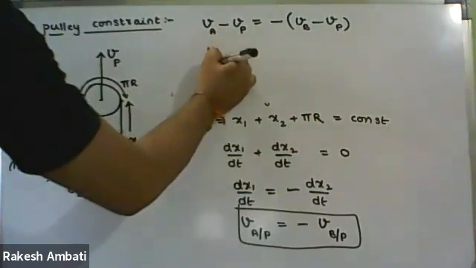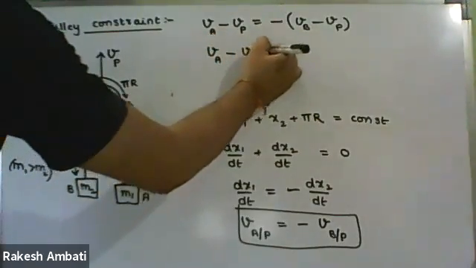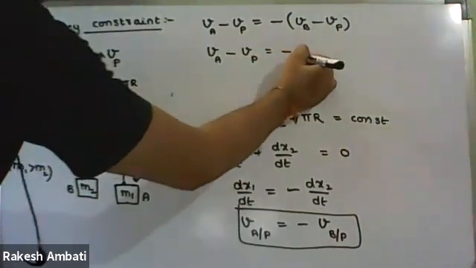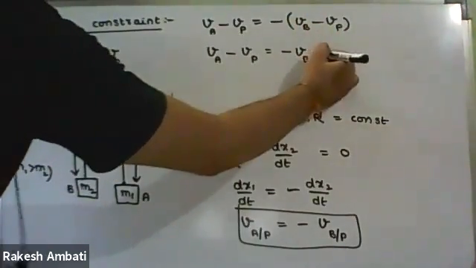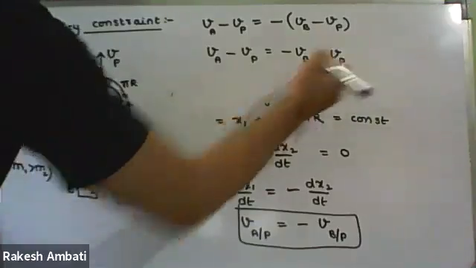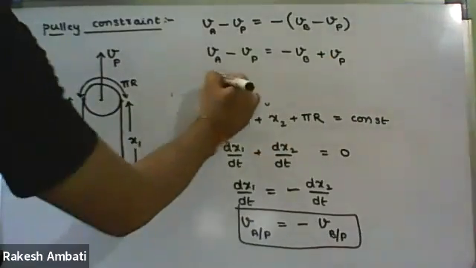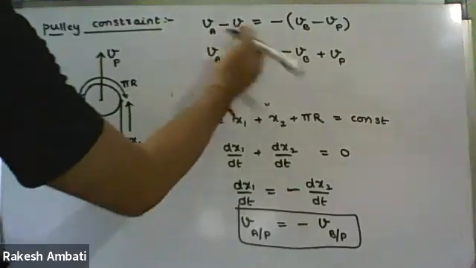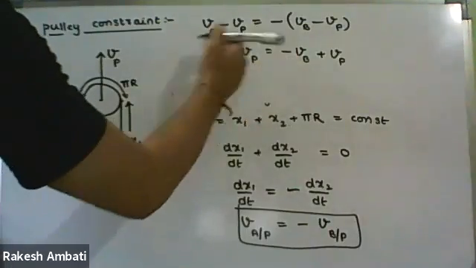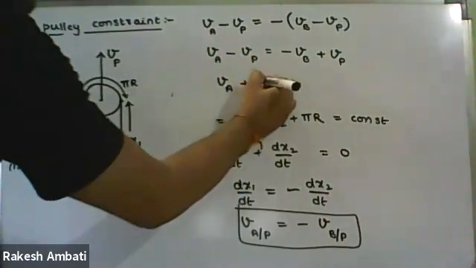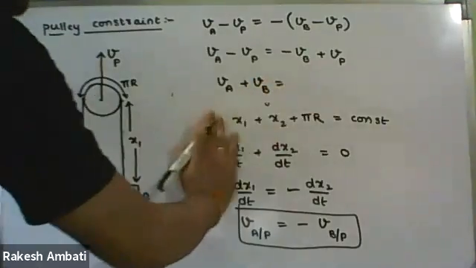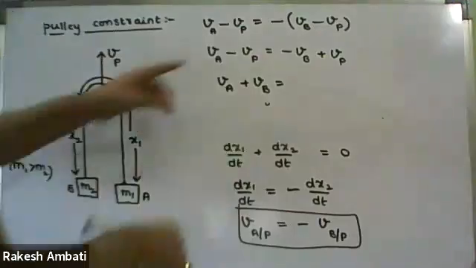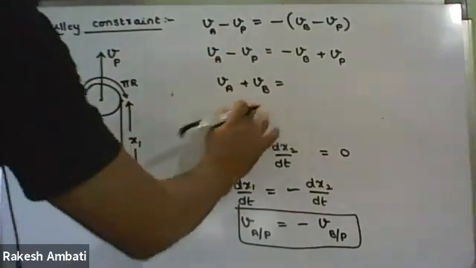Therefore, VA minus VP equal to, open the brackets with a negative sign, so we get minus VB, minus into minus, plus VP. From this equation, it is VA. This minus VB becomes plus VB on the left side, equal to, on the right hand side, VP and this other VP, so totally 2 VP.